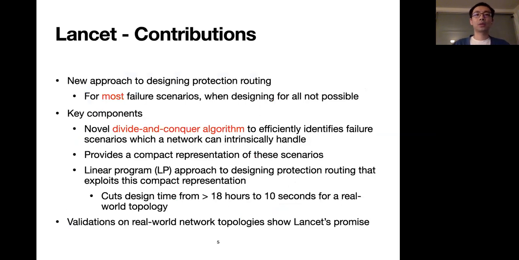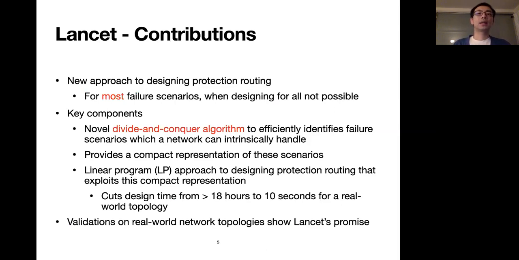Lancet makes the following contributions. It provides a new approach to designing for most failure scenarios when designing for all is not possible. Lancet comprises the following key components. First, a novel divide-conquer algorithm, which can efficiently identify failure scenarios that a network can intrinsically tackle. Lancet also provides a compact representation of these scenarios, and I will explain why it is important later.